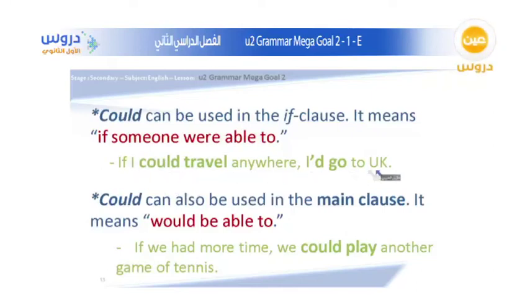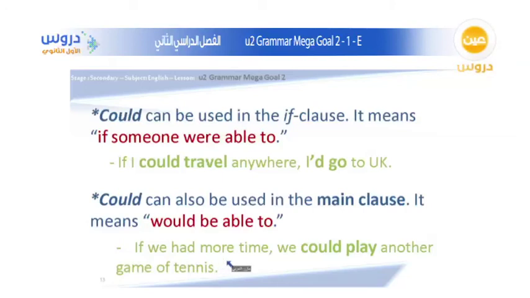Another example is the usage of could in the main clause. It says here that could can also be used in the main clause. It means would be able to. So, if we had more time, we could play another game of tennis. This is an example of when to use could in the if clause and when to use could in the main clause.